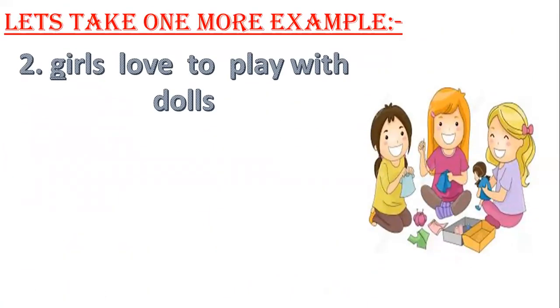Let's take one more example. Girls love to play with dolls. So number one, is the sentence correct? The sentence is correct, but there are some mistakes. What are the mistakes? Are you able to identify? Very good.